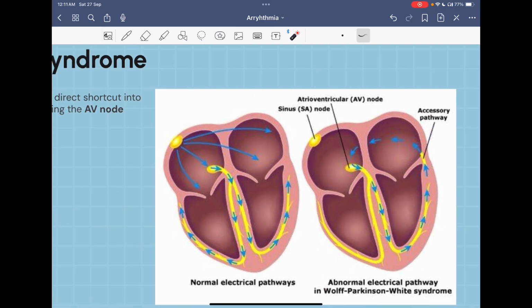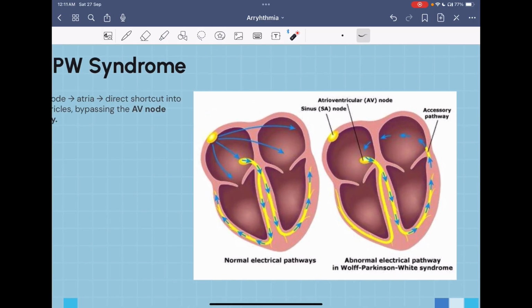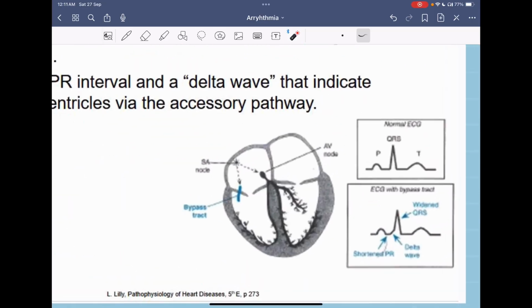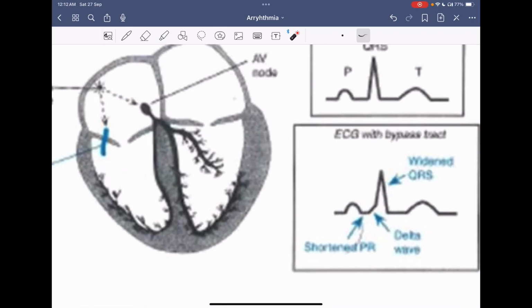So once they bypass the AV node, it will lead to frequent spontaneous depolarization. The impulse will go much faster. They will bypass any delay. So that's why when we look at the ECG of patients with Wolff-Parkinson-White syndrome, they will have a shortened PR interval.